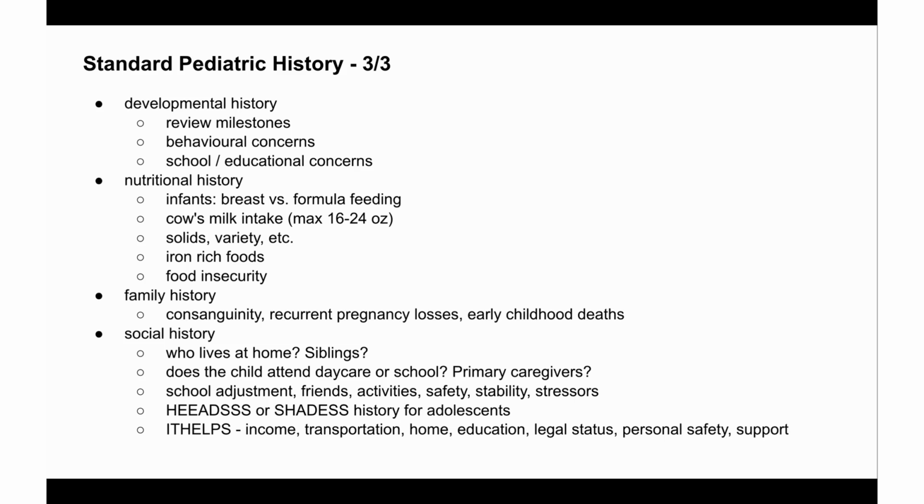But generally, you want to explore who lives at home, the mom, the father, the stepdad, stepmom, and the siblings who live at home with the child. Does the child attend daycare or school? Who are the primary caregivers? How's the child doing at school? Does the child have friends? What are the activities that the child is involved with outside of school? Is there safety at home? And what are the income, transportation, home, and educational level of the caregivers? So you explore this social history, and that's the standard pediatric history.